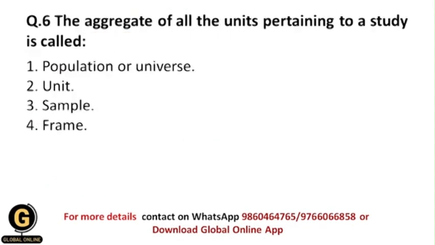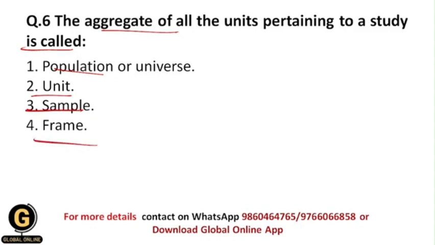Okay, next, the aggregate of all the units pertaining to a study is called. Whenever you total all the units which are relevant to a research study, do we call it population or universe, unit, sample, or frame?